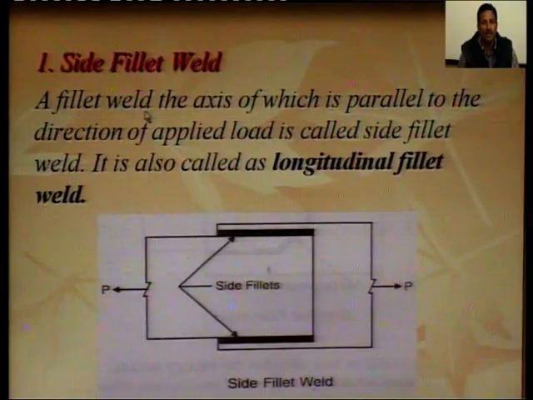A fillet weld, the axis of which is parallel to the direction of applied load, is called side fillet weld. It is also called longitudinal fillet weld. So, when weld is parallel to the direction of stress, this is the direction of stress, and this is the direction of weld, this is also weld, and this is parallel to this direction of stress. This type of weld is called side fillet weld. It is also called a longitudinal fillet weld.